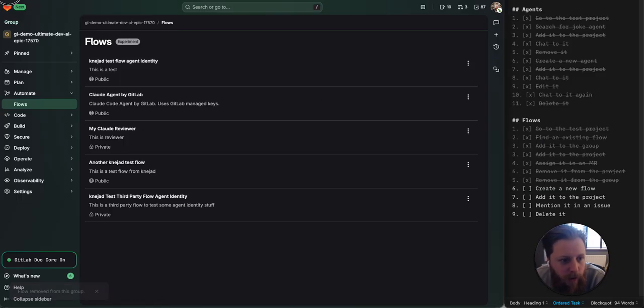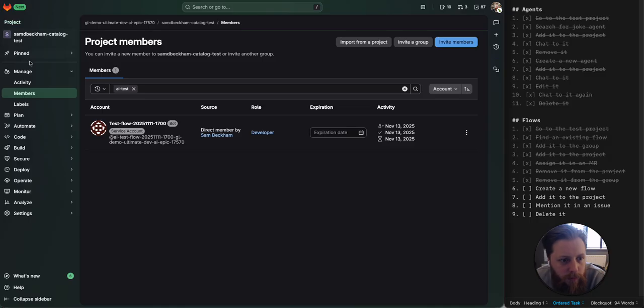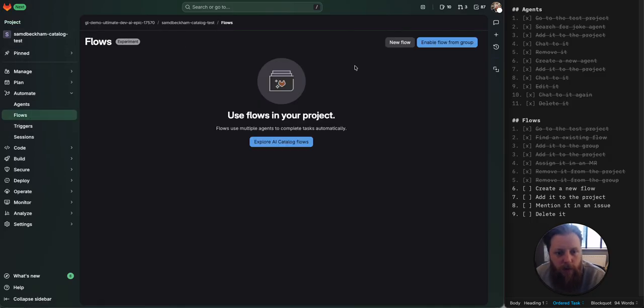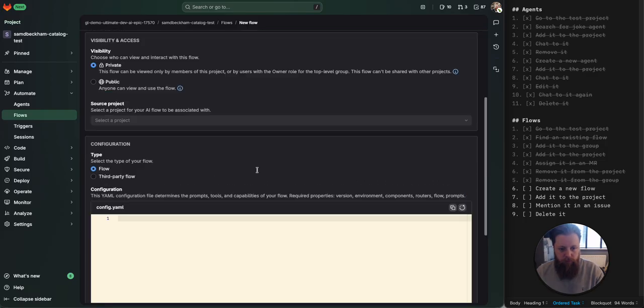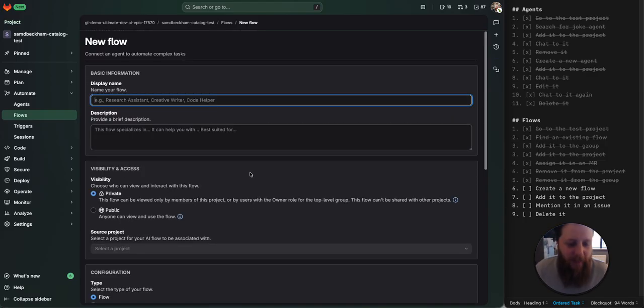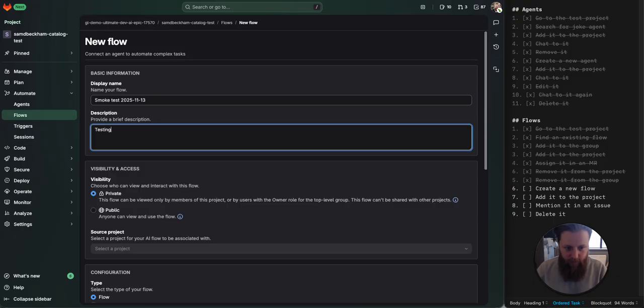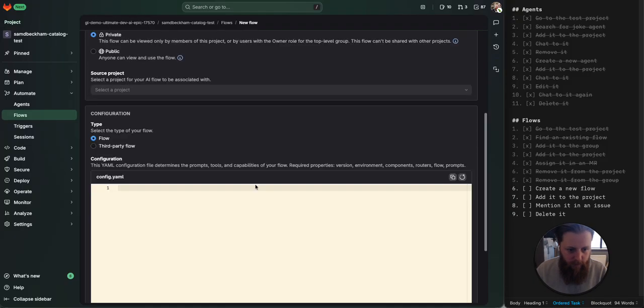So now let's test creating a new flow. Oop. We go plan. No, we go automate. Flows. New flow. What we're actually going to do this one, add to a project, mention it in an issue. We'll keep it private.